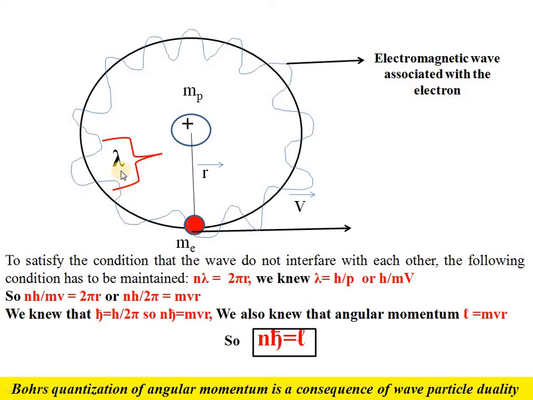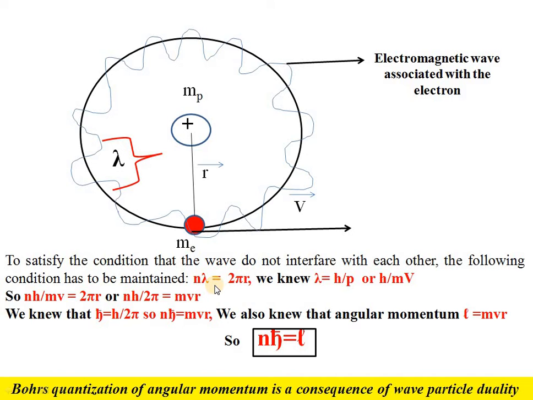For that condition to be maintained, if the wavelength of the electron associated with it is lambda, then n lambda should be 2 pi r. What is 2 pi r? 2 pi r is the circumference of that orbit in which the electron is rotating. So n times lambda should equal 2 pi r if these waves do not interfere with each other. If the wave interferes with itself, then the wave property will totally be destroyed, which is not possible. So this condition has to be maintained, that n lambda should equal 2 pi r.